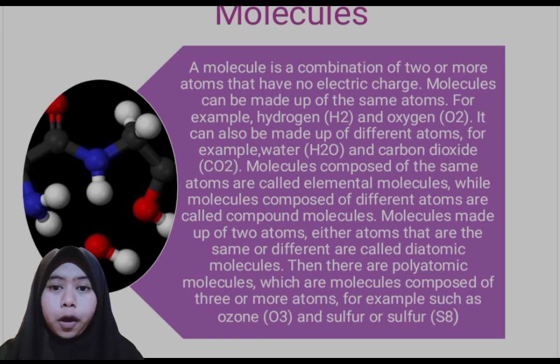Molecules composed of the same atoms are called elemental molecules, while molecules composed of different atoms are called compound molecules. Molecules made up of two atoms, either the same or different, are called diatomic molecules. Then there are polyatomic molecules, which are molecules composed of three or more atoms.